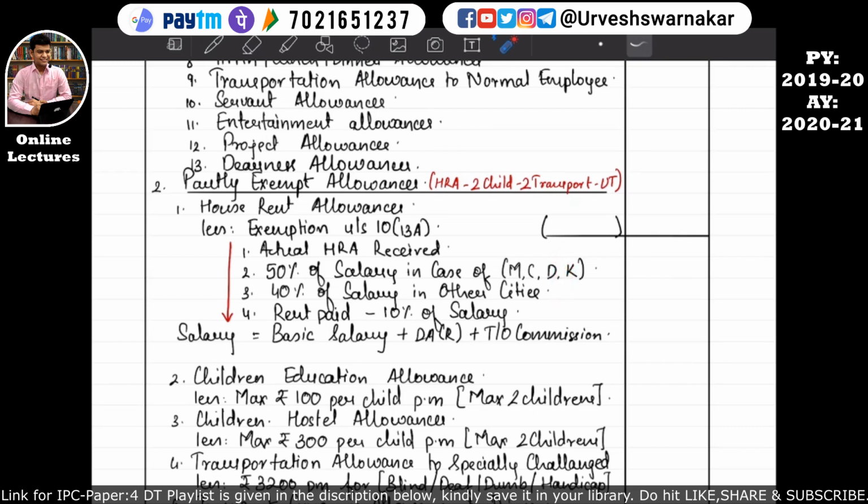Or the third says that rent actually paid by the assessee minus 10% of the salary. Whichever will be lower of these three will be considered over here, and whatever amount has been received by the assessee as the HRA from the employer will be further reduced by the exemption under section 10 subsection 13A, and whatever balance remains here will be considered in the computation of the income from salary.